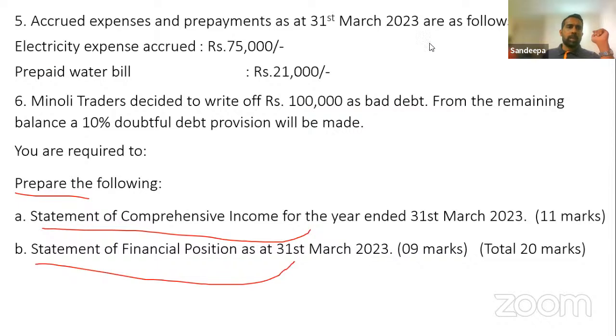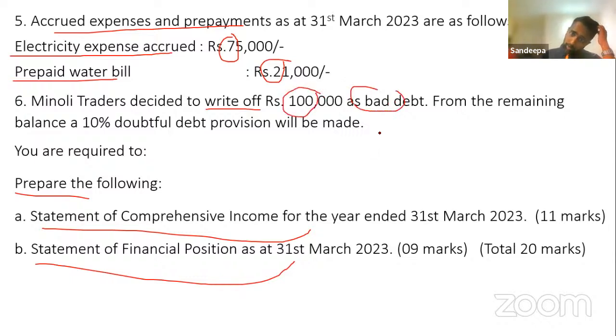Next item. Accrued expenses and the prepayments. Accrued electricity 75, prepaid water bill 21. Right. Minority traders decided to write off 100 as bad debt. 100 is written off as bad debt. From the remaining balance, 10% doubtful debt provision will be made. Doubtful debt so far has not been tested, but it is in the syllabus. That is why I have included this as an adjustment.